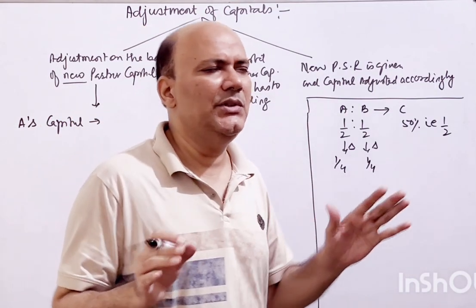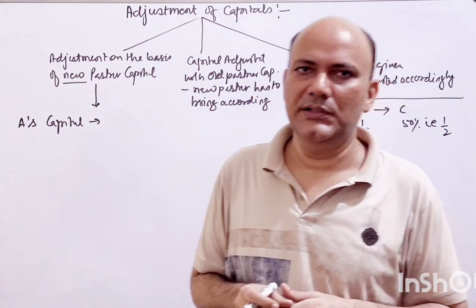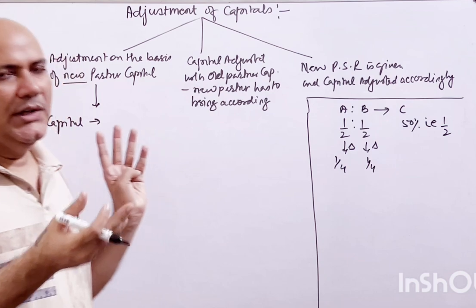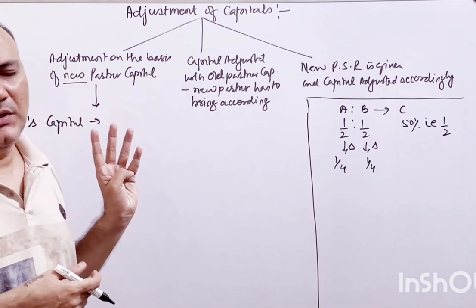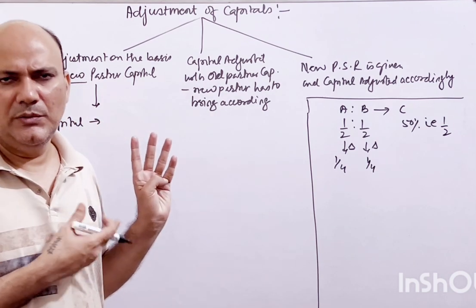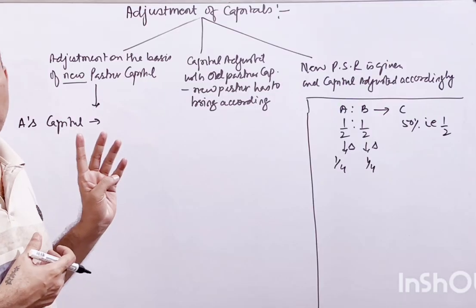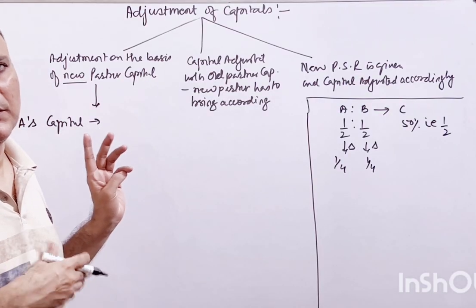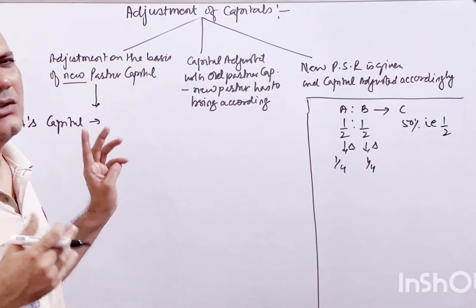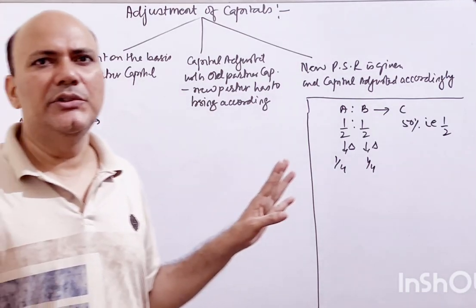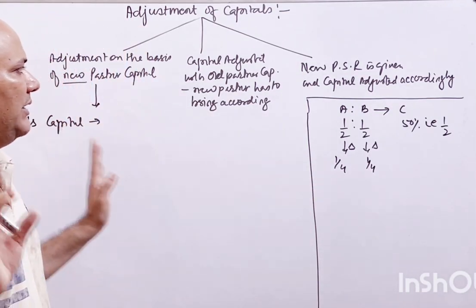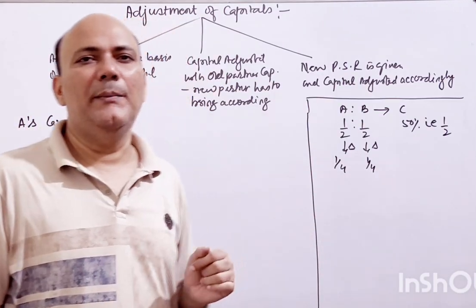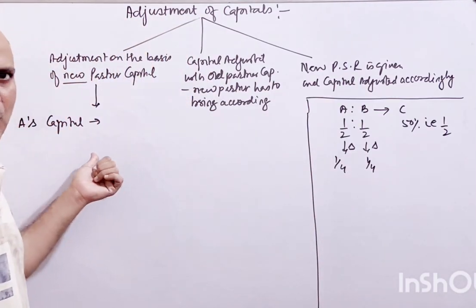Adjusted capital is nothing but you will prepare the capital account of the partner, and all the things, the revaluation of assets, so you are getting revaluation profit or revaluation loss will be given to you, or interest on capital, interest on drawing will be charged accordingly, right? If the provisions are there, general reserve, etc., everything will be distributed and adjusted, and then whatever the balance comes in your capital account, that is called adjusted capital, and that amount will be used over here.